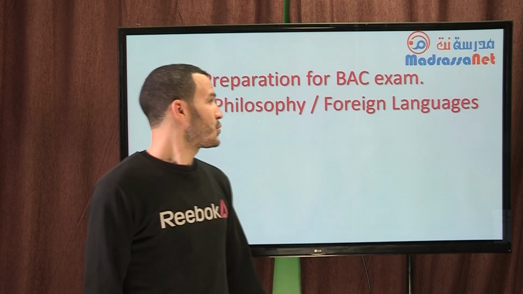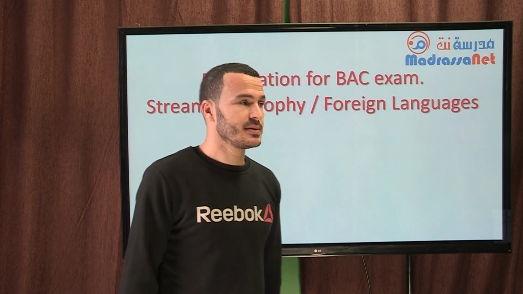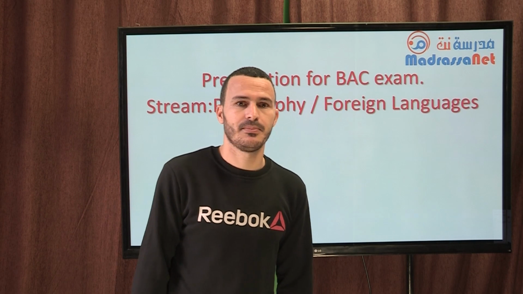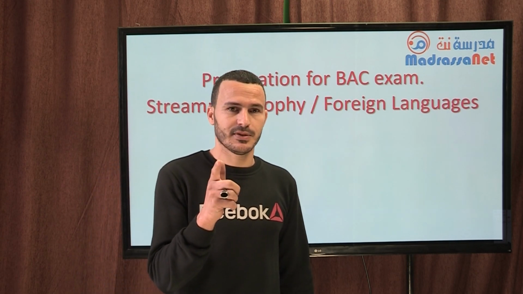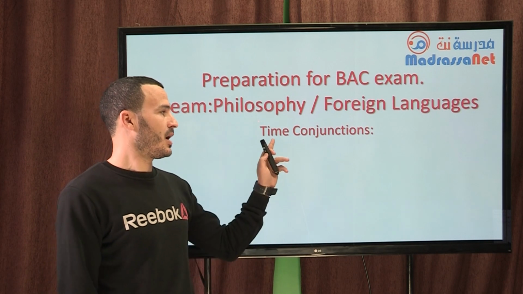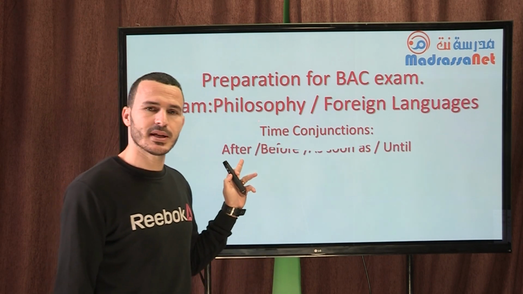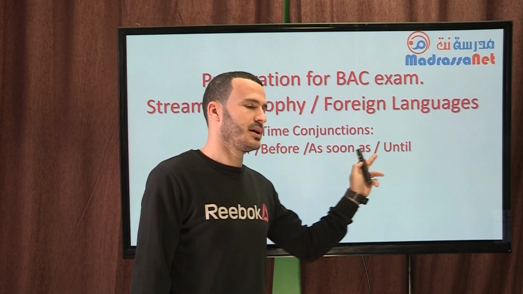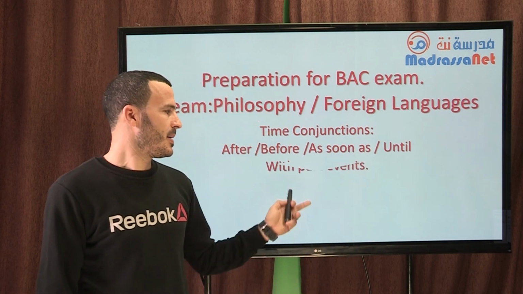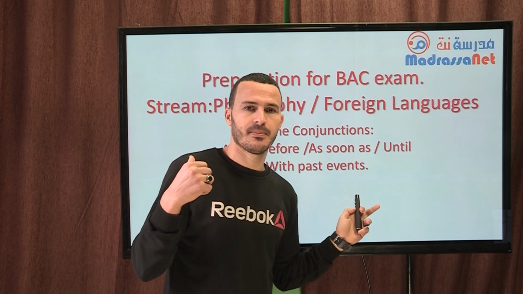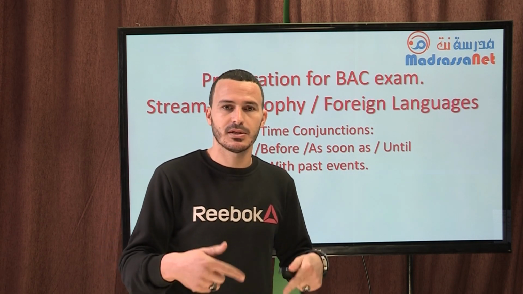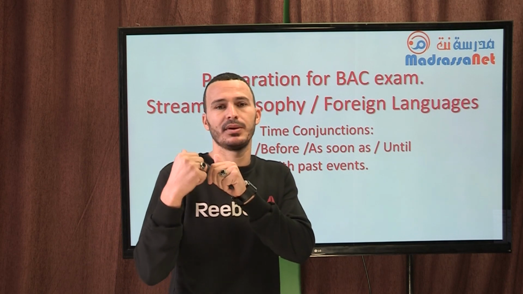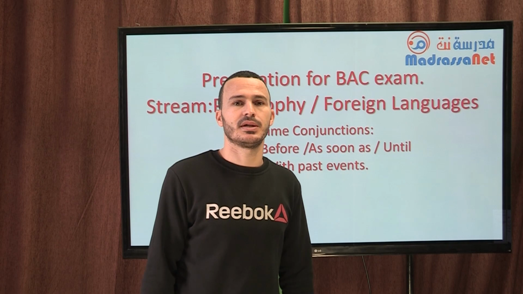This lesson is addressed to Bac exam students, philosophy and foreign languages stream. Follow with me carefully. Today's lesson is going to be about time conjunctions. The following time conjunctions, dear students: after, before, as soon as, and until, are used with past events, neither with present events nor with future ones. Past events are events that happened in the past, years ago or just days ago.